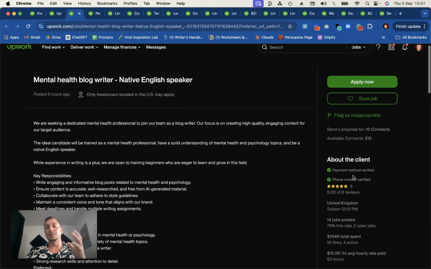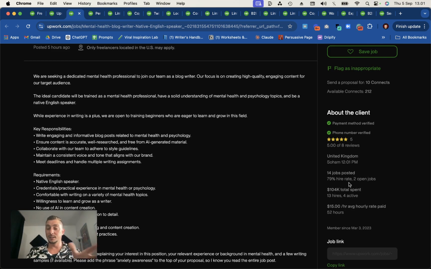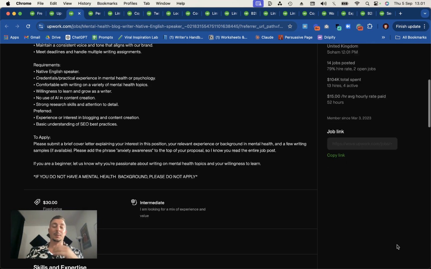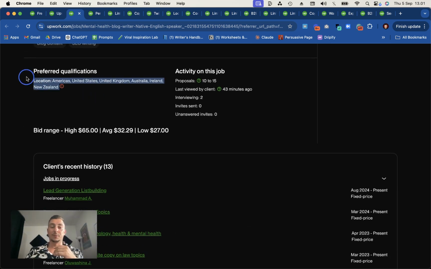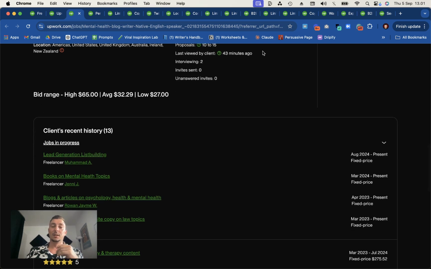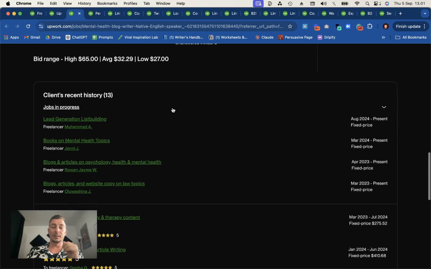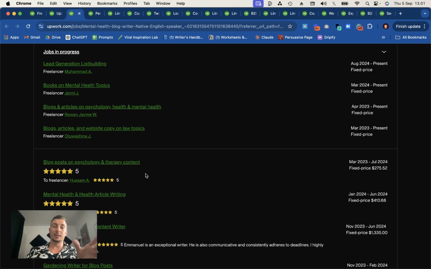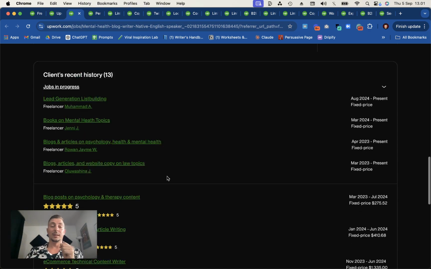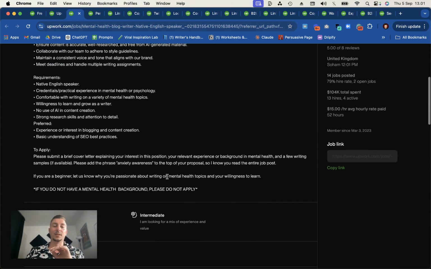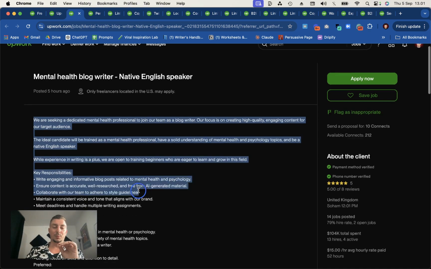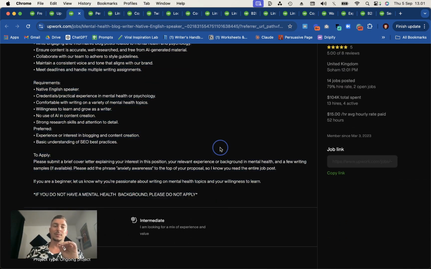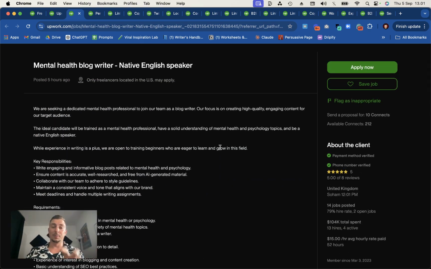So now that we've gone through all these other criteria about how high their hire rate is, how much money they've spent, how much money they pay, if we're qualified to work with them based on our location, if they've checked the job post recently, if they paid similar freelancers in the same category an amount that is equal to or greater than our rate, then and only then do I want to spend my precious time reading through this long description to see if I'm actually interested in applying for this job.